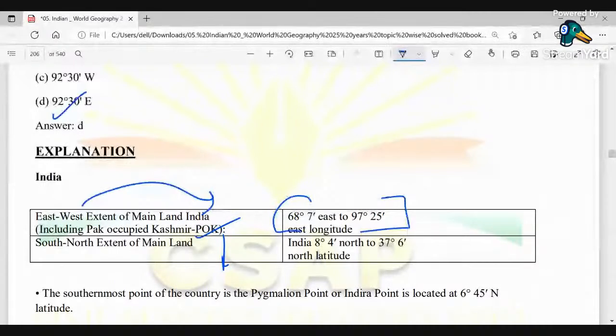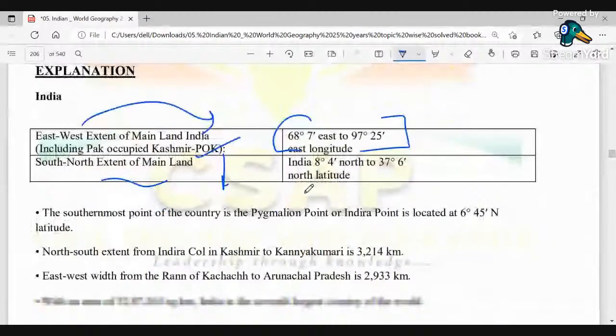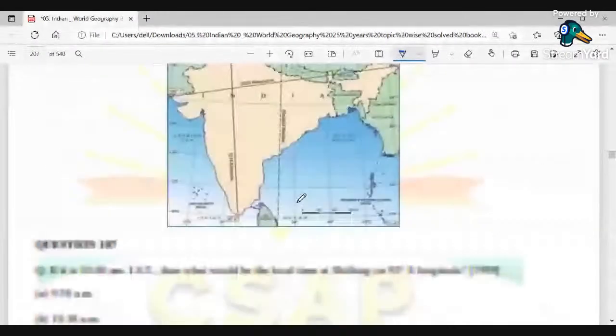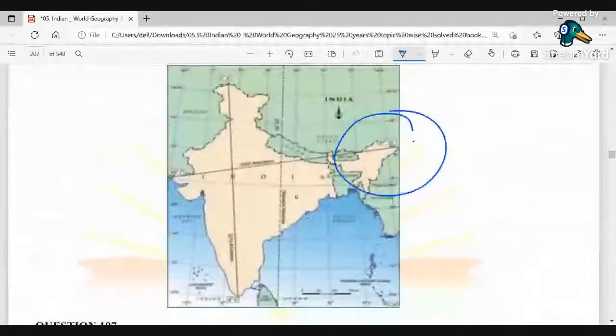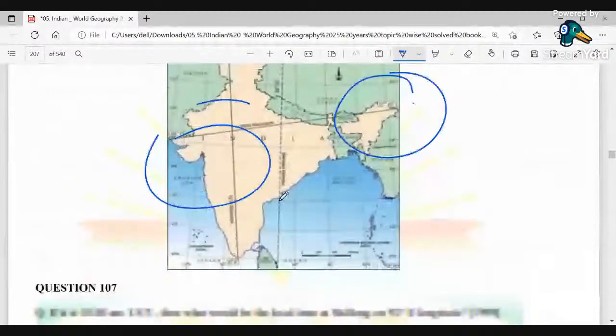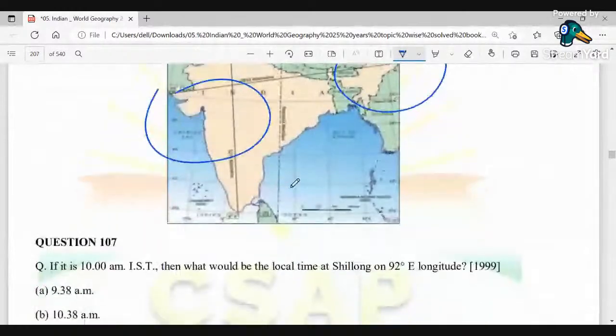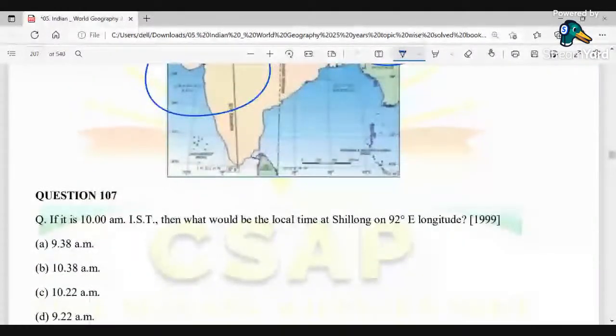Okay, and this is the south to north extent of mainland. So you could see this is the respective category where you could see the length and breadth, north to south, east to west. Now if it is 10 a.m. IST, Indian Standard Time, then what would be the local time at Shillong on 92-degree east longitude? So it has been given that what is the time of Shillong if we go directly with the IST.